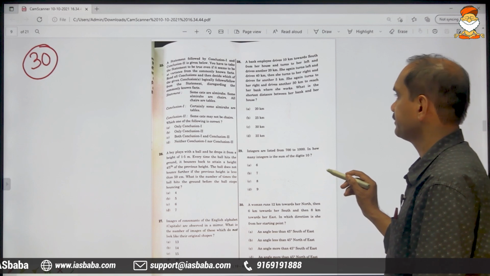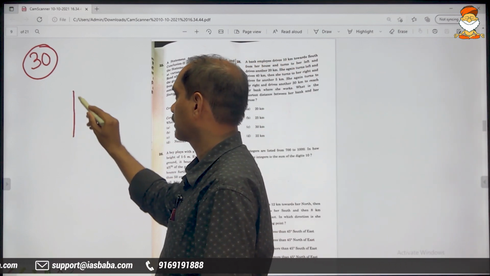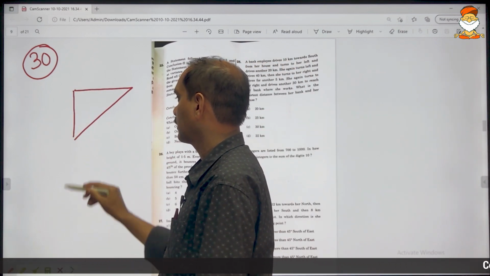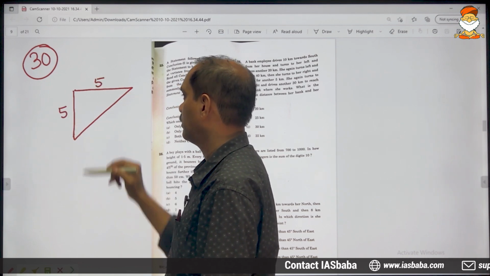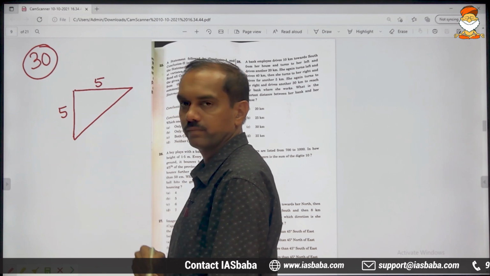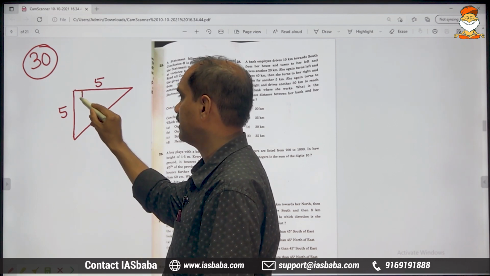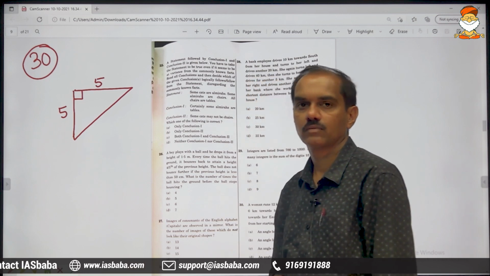Now see here, assuming this is also 5, this is also 5, assuming both are same and it is 90 degree. Okay.